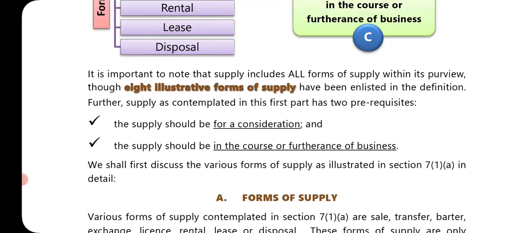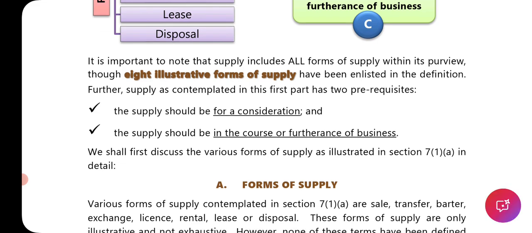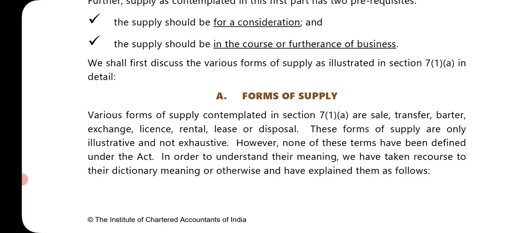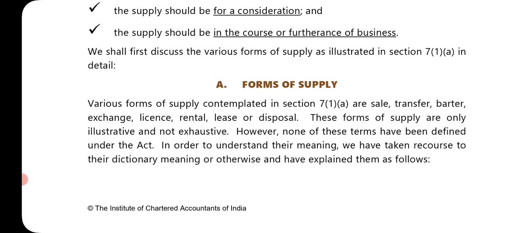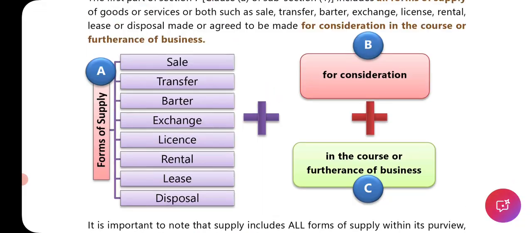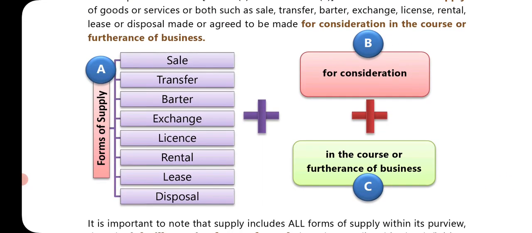Further, supply as contemplated in this first part has two prerequisites. Number one is supply should be for a consideration, and supply should be in the course or furtherance of business. We shall first discuss the various forms of supply as illustrated in section 7.1a in detail. Forms of supply: various forms of supply contemplated in section 7.1a are sale, transfer, barter, exchange, license, rental, lease or disposal. 1 2 3 4 5 6 7 8.